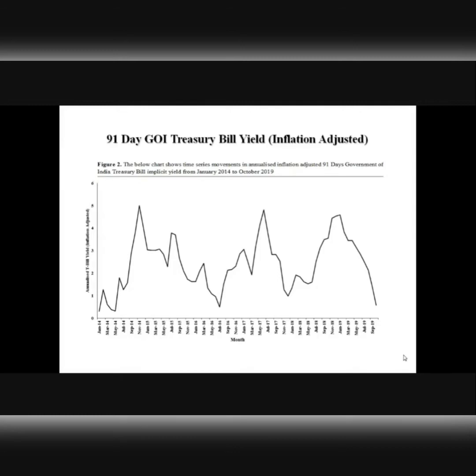A careful observation of this graph shows us that historically, from January 2014 to October 2019, inflation-adjusted annual 91-day Treasury bill yields have always been positive, right? From this, we can easily understand that historically from 2014 to 2019, those who would have invested in Treasury bills would not only have been successful in defeating the inflation monster, but would have also pocketed some positive returns as well, right?